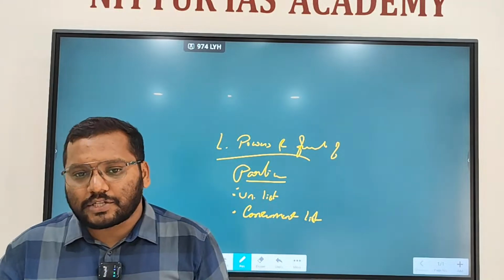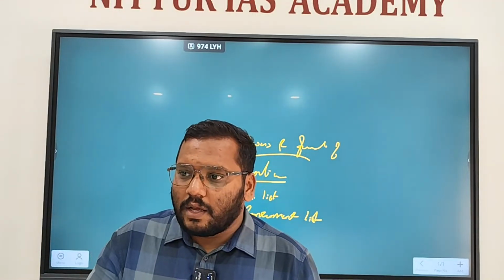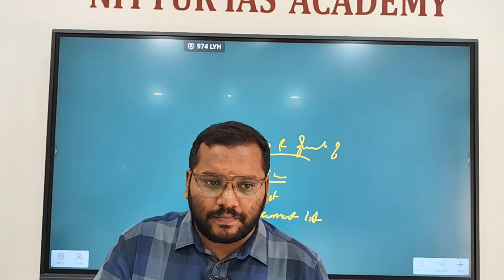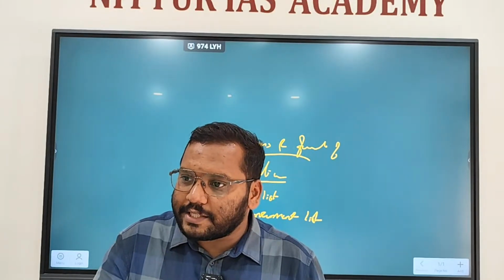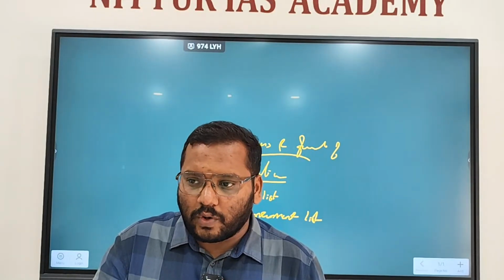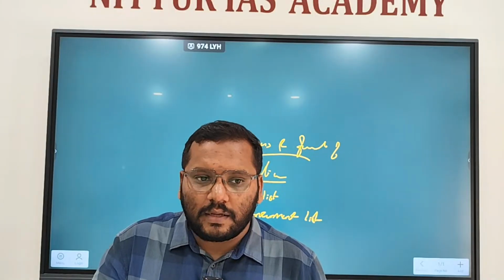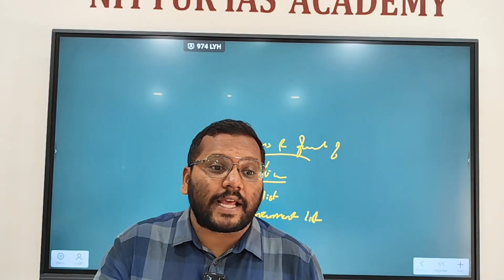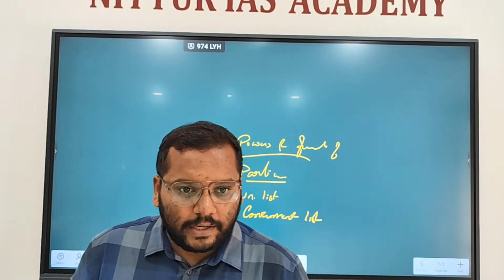So, we are talking about powers and functions, legislative powers, where parliament can make law on state list. When can it make laws on state list? One, during national emergency, right? When Rajya Sabha passes a resolution, right? When two or more states make a request, okay? When there is a president rule in the state. Next one is to give effect to any international treaty. You want to write it down?